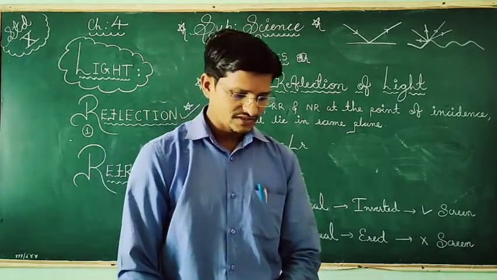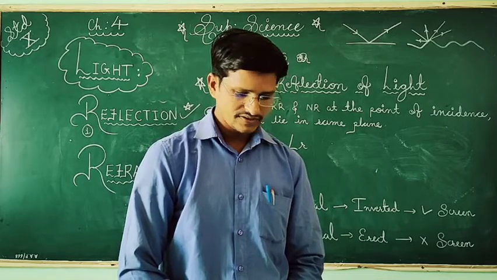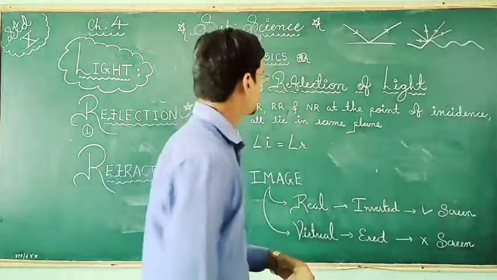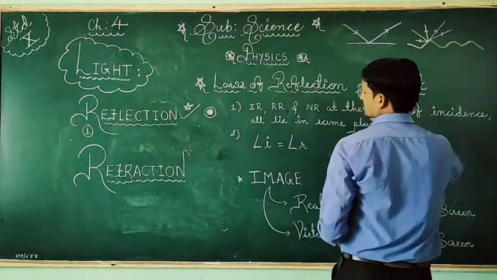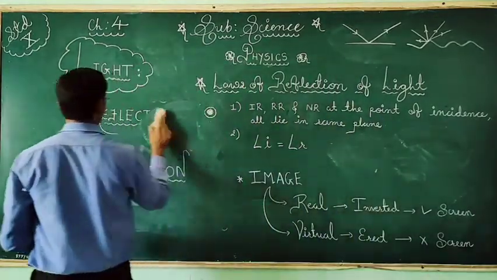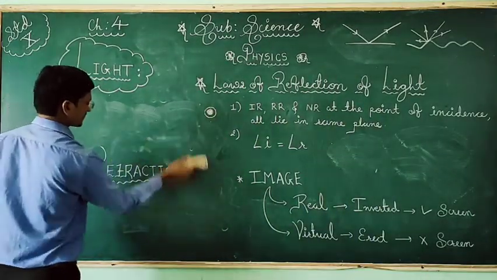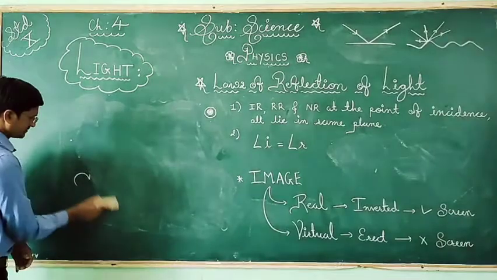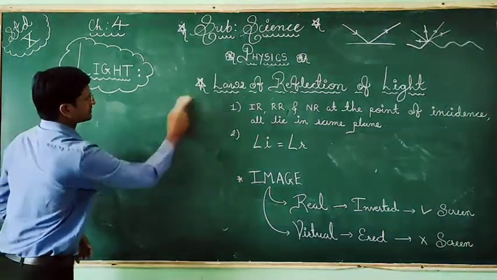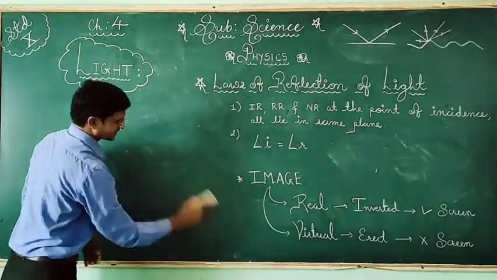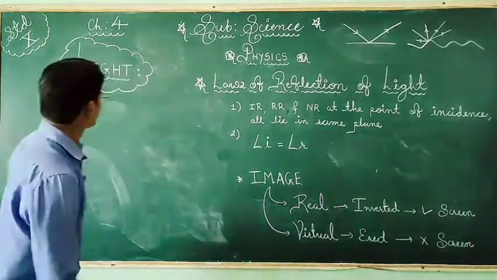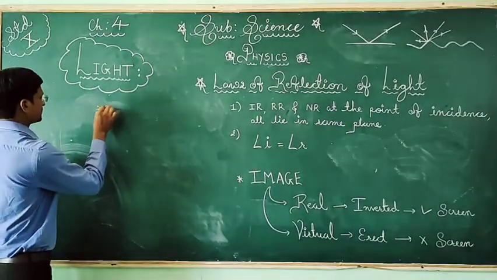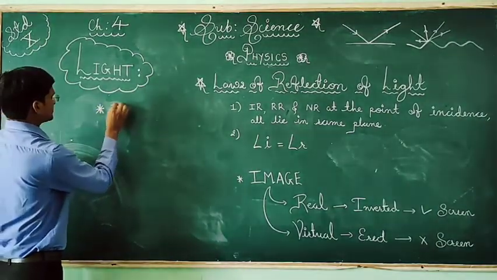Next, terms related to the reflection of light. That is very much important, we need to discuss it. I will erase this part. So, terms related to the reflection of light. First is the incident ray.